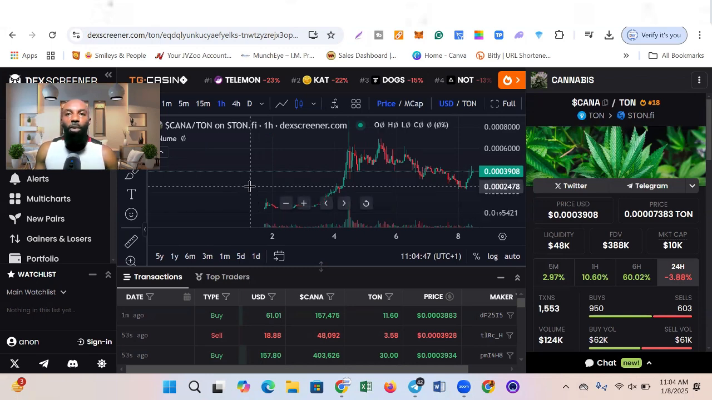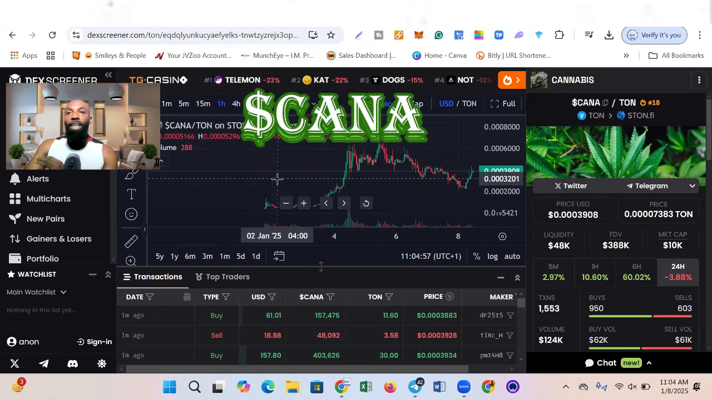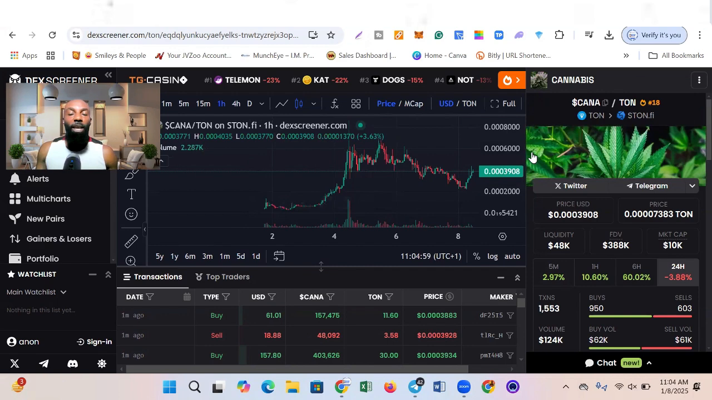Today, guys, we're going to be looking at this particular meme coin that has been making waves all over the internet, and it's called CANA. It's about cannabis. They are trying to encourage the legalization of cannabis in order for it to be regulated so that people will be able to use it safely. That is the major underlying purpose of this particular meme coin. That's what they're actually trying to promote.